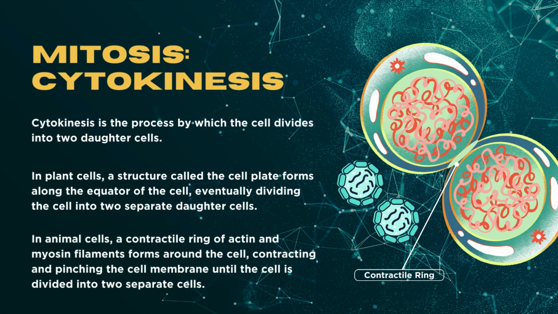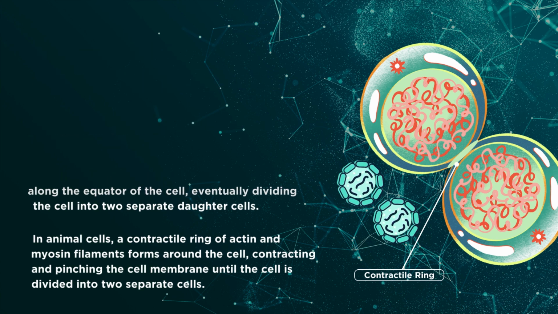Cytokinesis is the process by which the cell divides into two daughter cells. In plant cells, a structure called the cell plate forms along the equator of the cell, eventually dividing the cell into two separate daughter cells. In animal cells, a contractile ring of actin and myosin filaments forms around the cell, contracting and pinching the cell membrane until the cell is divided into two separate cells.